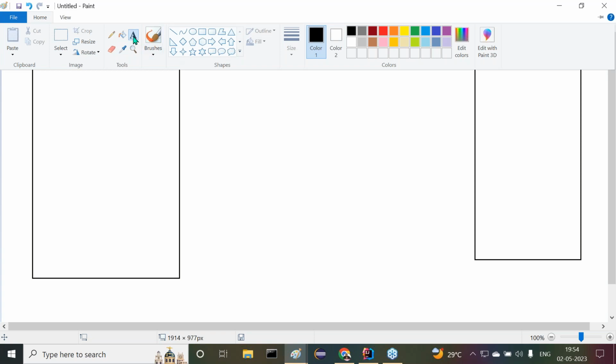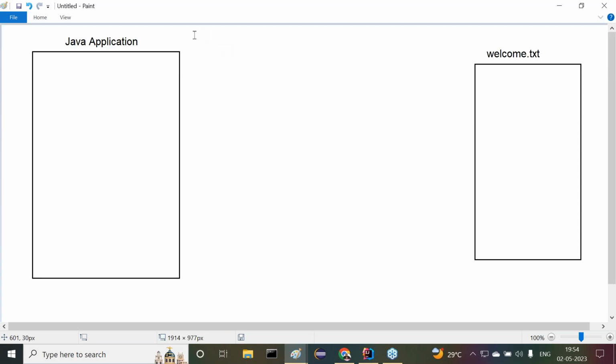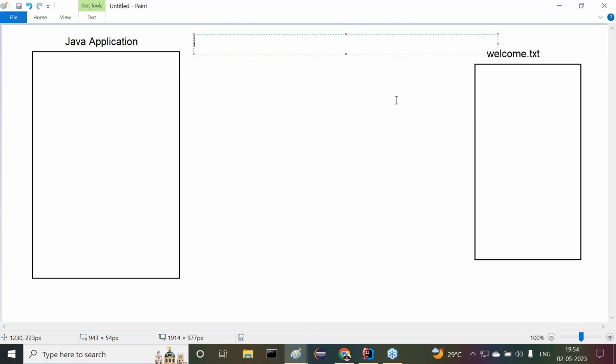All right, sir. So, Java application and welcome.txt. Now here, if you want to send data from a Java program to this particular text file, we have to create a FileOutputStream: FileOutputStream fos = new FileOutputStream. Inside this, I just need to specify the target file. What is the target file here? We have to provide welcome.txt. Observe carefully. I'm going to provide one more thing, comma true.